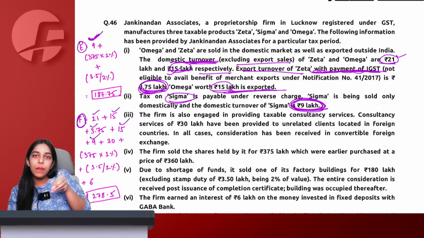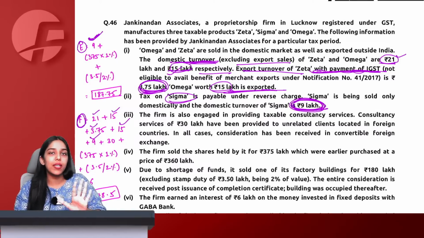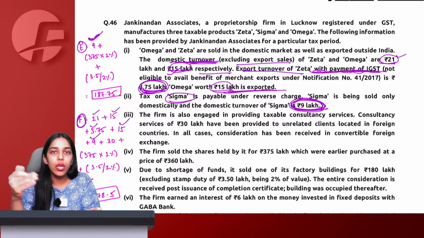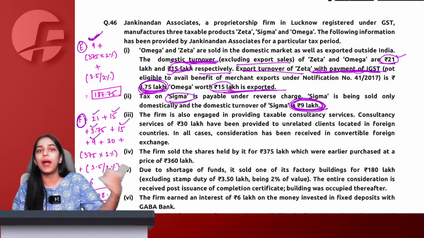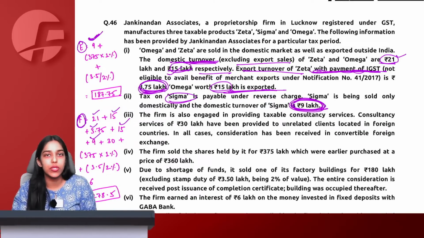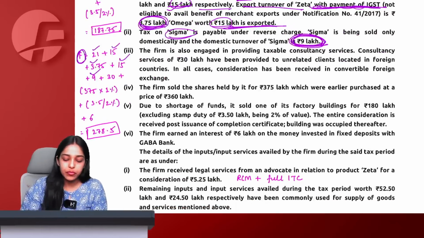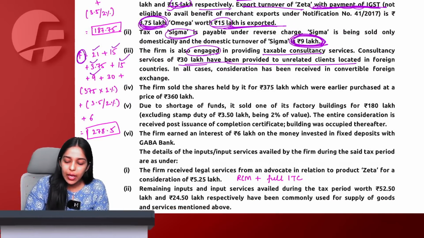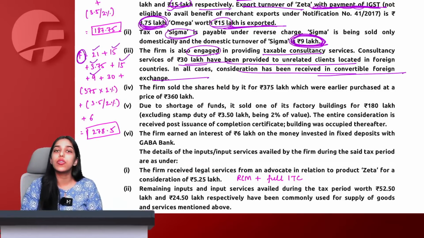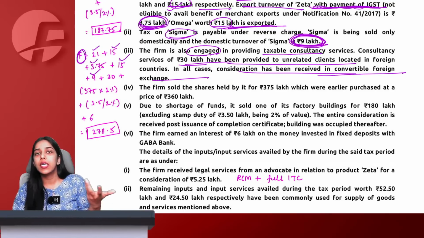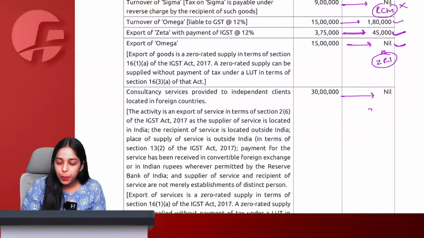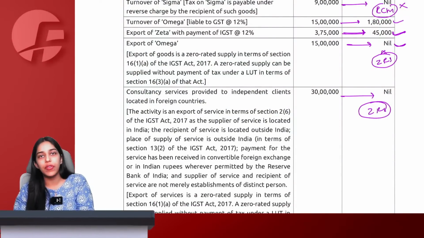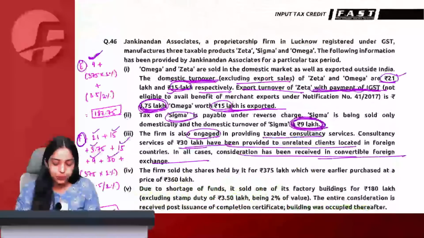See, if I purchase something on which I pay RCM, then it is not my turnover. Here I am supplying something on which the recipient is paying tax under RCM. It is my turnover, total turnover, of course, plus it will also be a part of my exempt turnover because no ITC with respect to the same is allowed under GST. Then we are also engaged in providing taxable consultancy services of 30 lakh provided to unrelated clients and consideration is also received. So this is again export of service, zero rated. So zero rated will come in my total turnover, and for export of service, no need to pay any GST because it is zero rated without payment of tax, as they've already mentioned in the question.